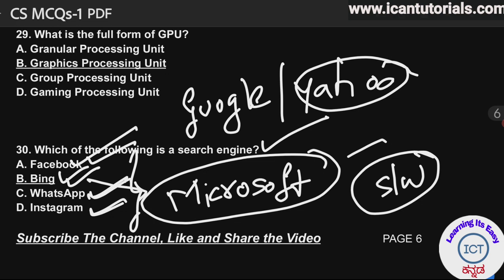All four options are software only. But Bing is the search engine, and the rest of the three are social media apps.